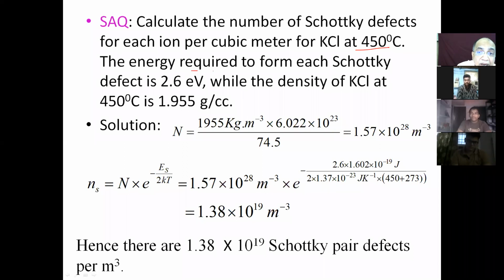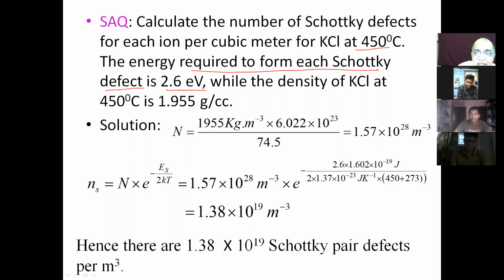The energy required to form each Schottky defect, that means ES, is 2.6 electron volt. Since it is an electron volt, we can confirm that it is for a single defect. Otherwise, it would have been given in kilojoules per mole or kilocalories per mole. Since electron volt, it is only for one defect creation.